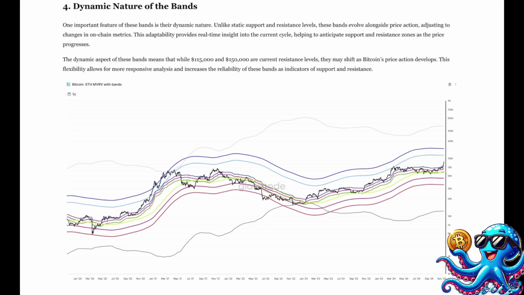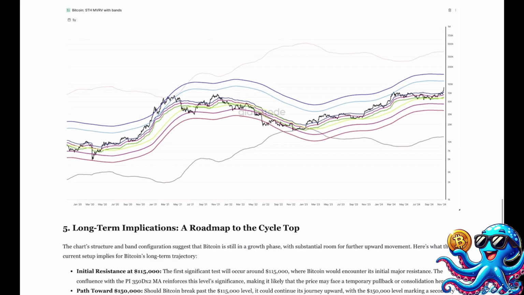The dynamic aspect of these bands means that while $115,000 and $150,000 are current resistance levels, they may shift as Bitcoin's price action develops. This flexibility allows for more responsive analysis and increases the reliability of these bands as indicators of support and resistance.